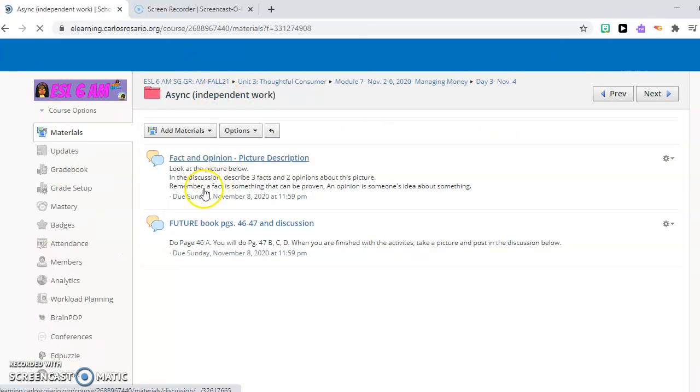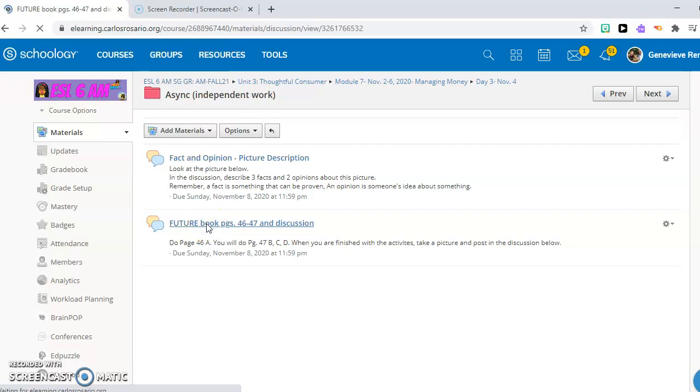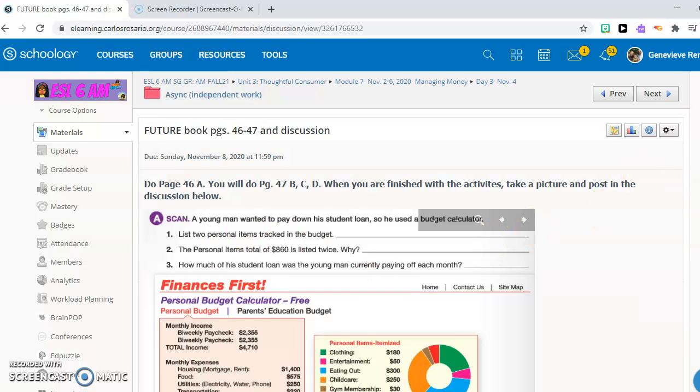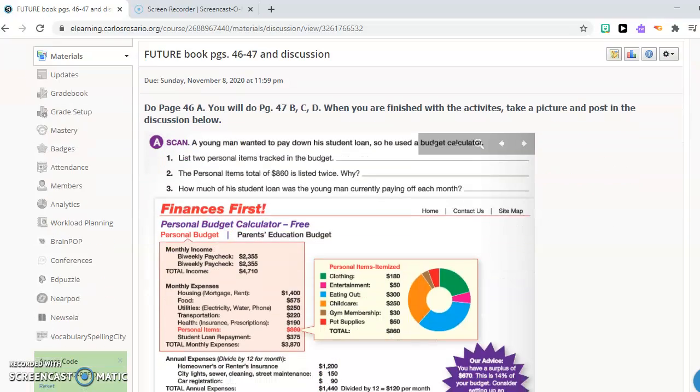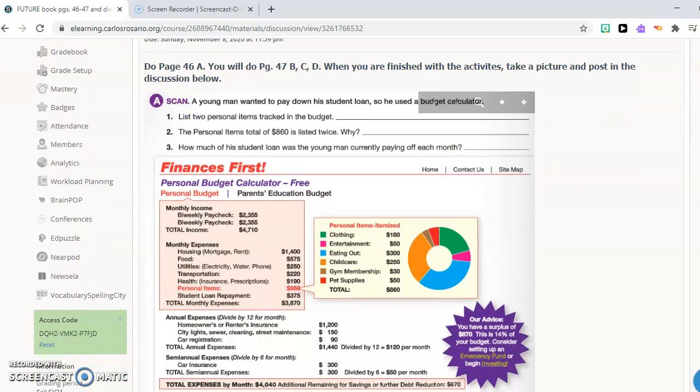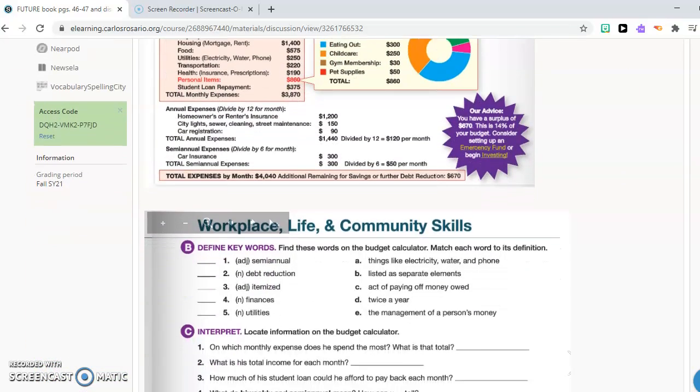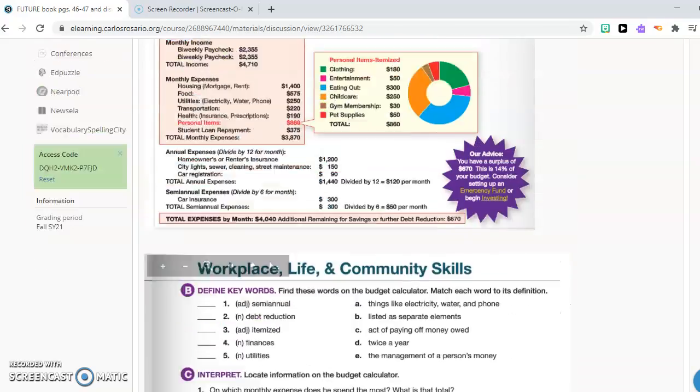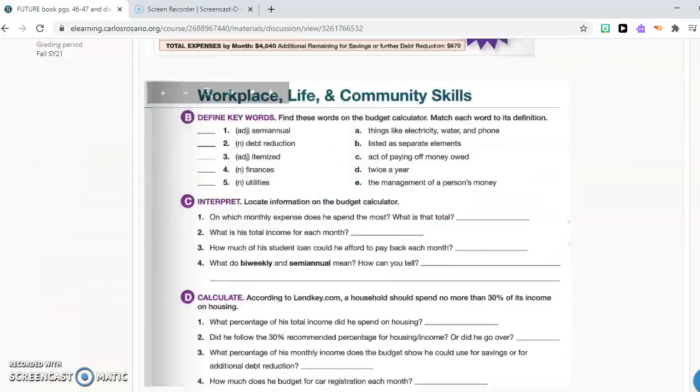The next async activity is page 46 and 47 in your book. Okay, you'll do part A on page 46 and do part B, C, and D on page 47. Take a picture of your work and post it.